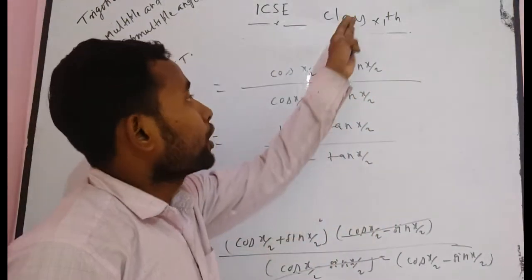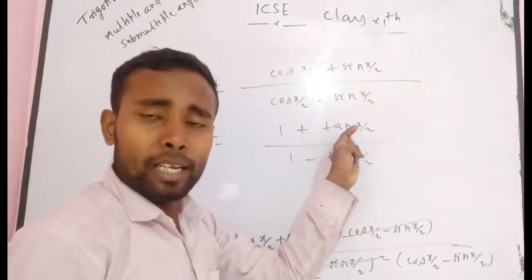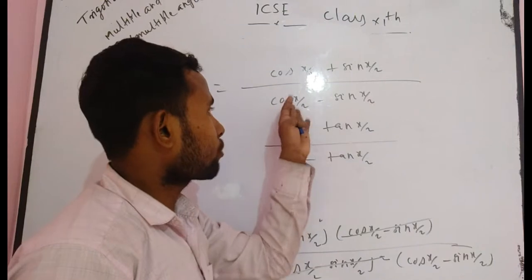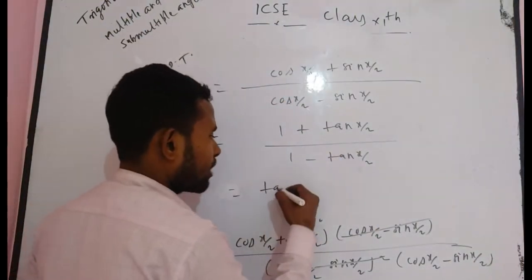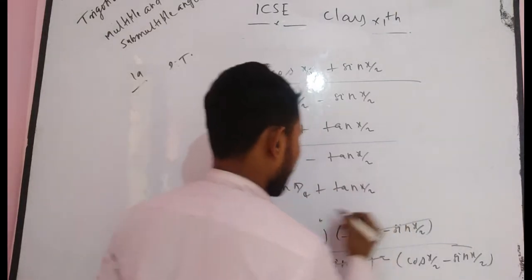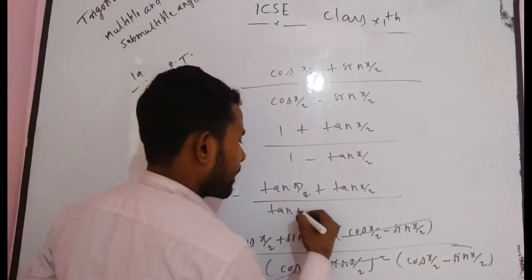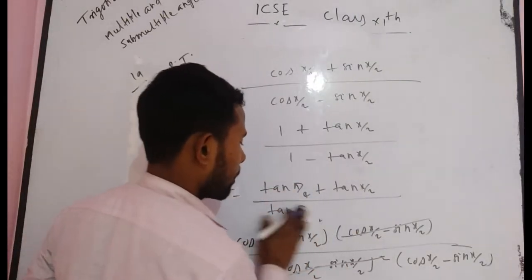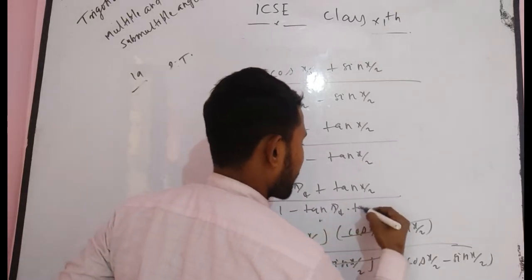If you divide the numerator by cos x/2, you get 1 plus sin x/2 divided by cos x/2, that will be tan x/2. Similarly, in the denominator you also get 1 minus tan x/2. Now, here can you write 1 as tan π/4? Then it is (tan π/4 + tan x/2) divided by (1 − tan π/4 · tan x/2).